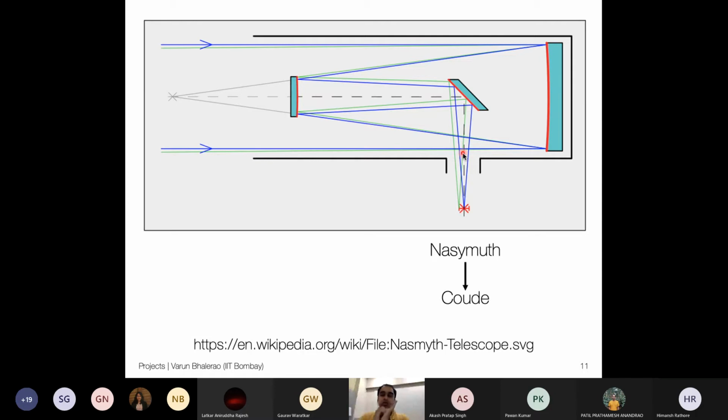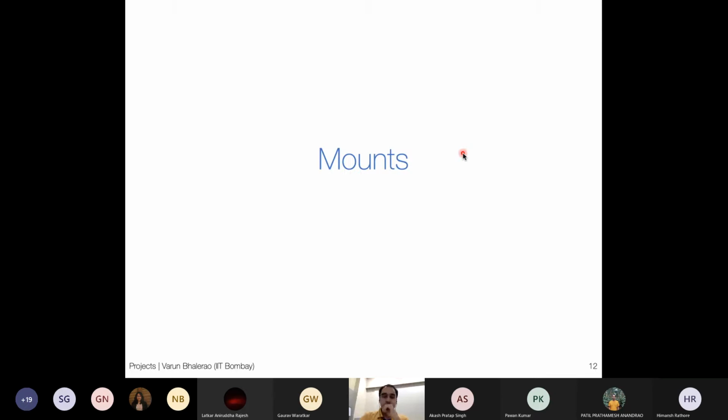If you look at large telescopes these days, a small fraction of instruments actually sits at the primary focus. Several instruments often sit at a secondary focus. And a lot of instruments in large telescopes will often sit at the azimuth focus, including the GROWTH India telescope. So our imaging system sits at the azimuth focus. Any questions so far before we go to mounts?